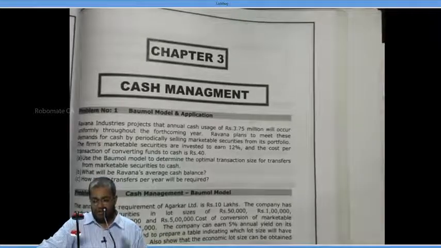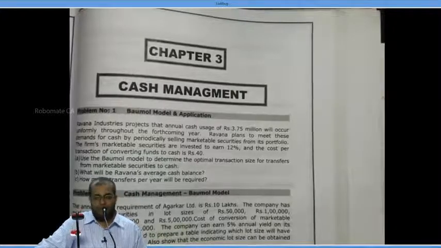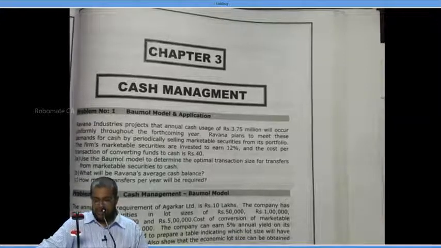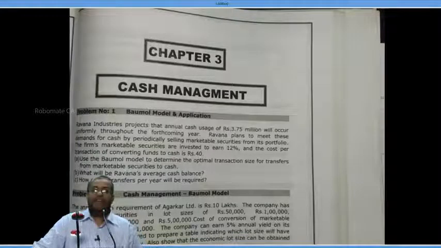Next, I is equal to how much percent? 12%. I is equal to 12%. T is equal to 40 rupees.